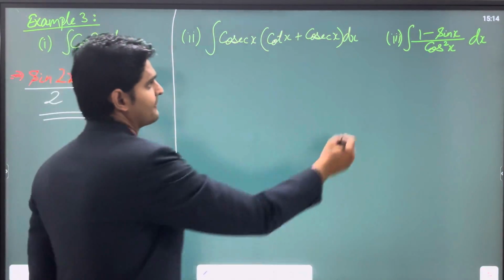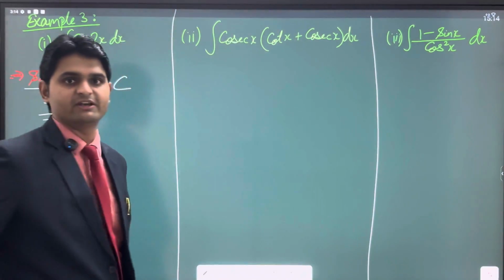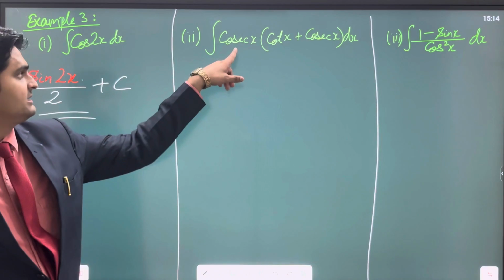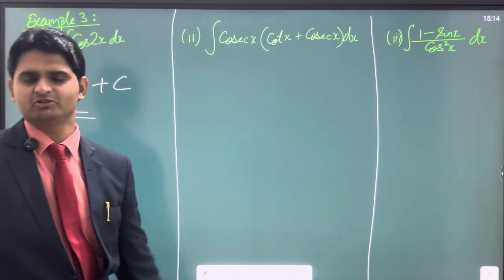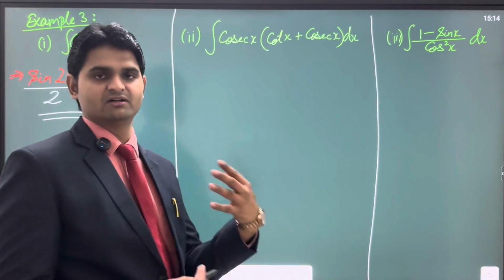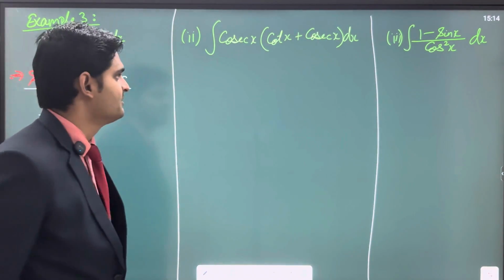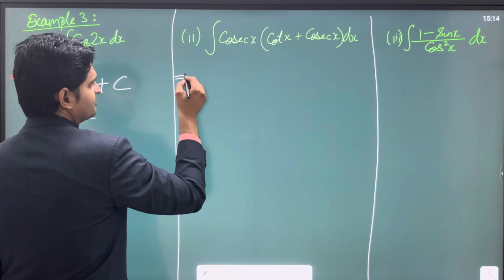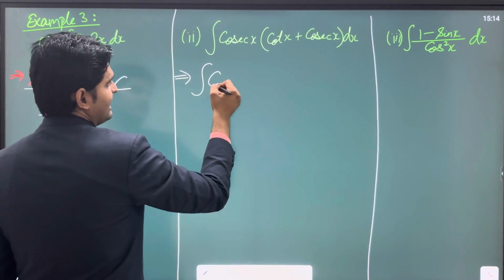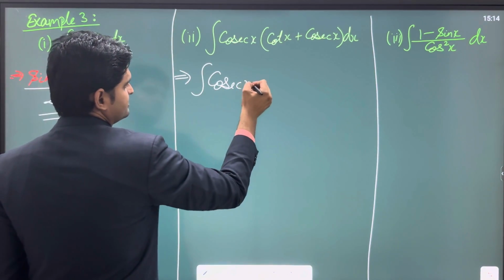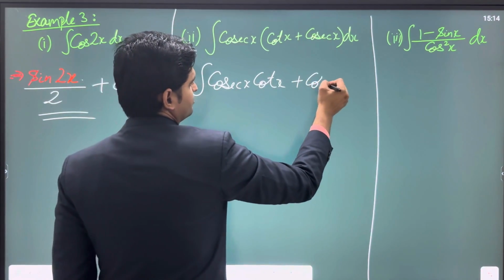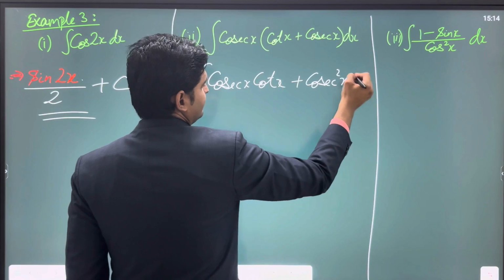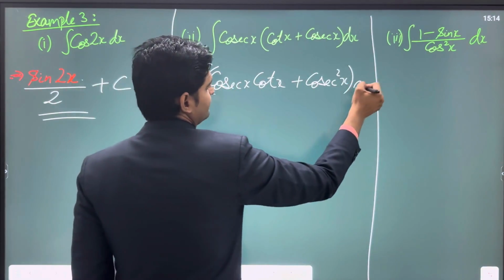Similarly, look here. When you talk about this, you know that we directly cannot integrate it. Although there are formulas which we will learn as and when we proceed further, directly we cannot integrate it. So we will open it up. We will have it as cosec x cot x plus cosec square x.